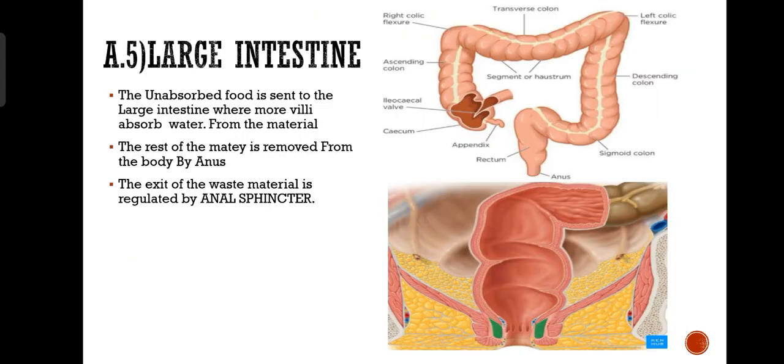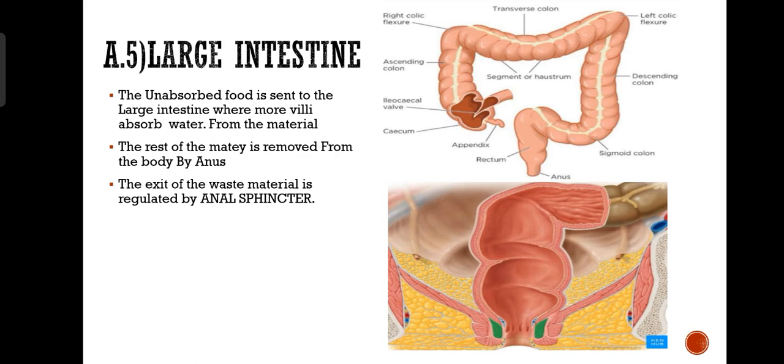Now large intestine. The unabsorbed food is sent to the large intestine where more villi absorb water. Now here the villi which are present in the large intestine absorb water. So it's impossible for the food to be totally absorbed in the small intestine. So some unabsorbed food is sent to the large intestine, and over there those villi are there. They only absorb the water from that food and make the material dry.